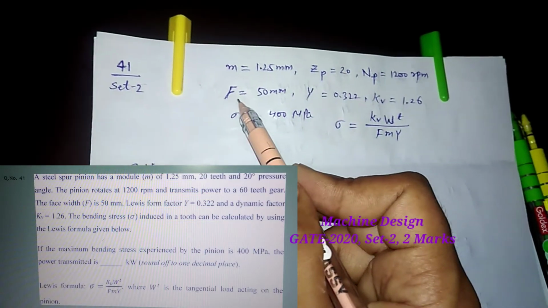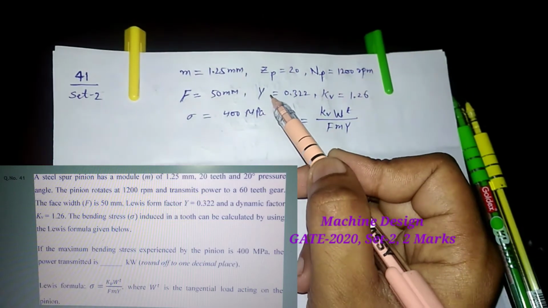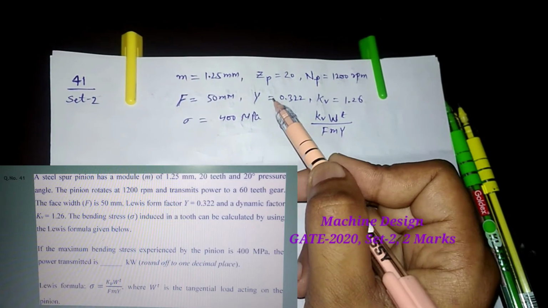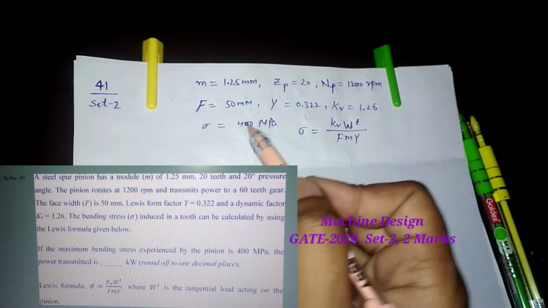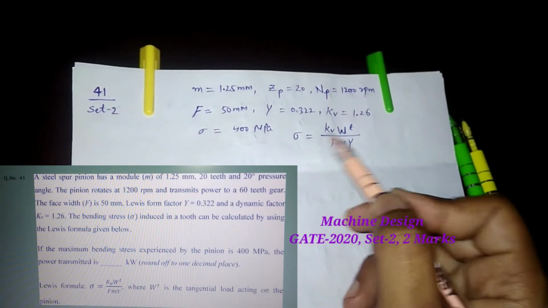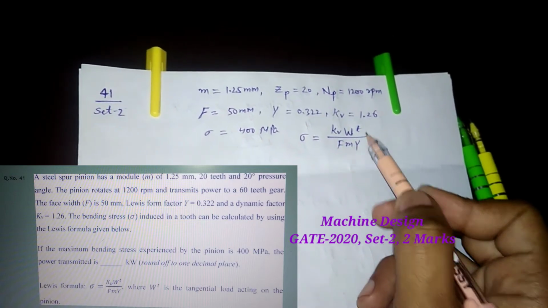This is the face width, and y is the Lewis form factor. Kv is the dynamic factor, and sigma is the bending stress, which is given as 400 megapascal. And Lewis formula: sigma is equal to kv Wt upon f m y, where Wt is the tangential load.